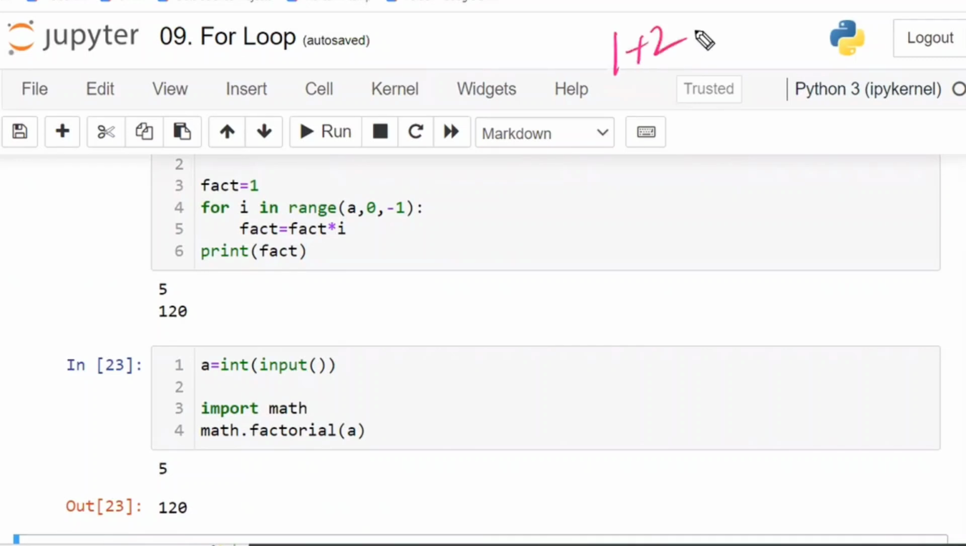Okay, 1 plus 2 is equal to 3. How? Your teacher has told her. That is the reason. There should be some logic. They don't know the logic. They know what is meant by this.